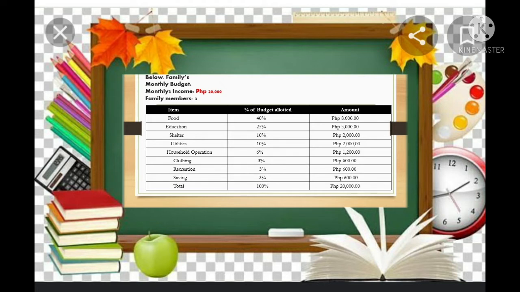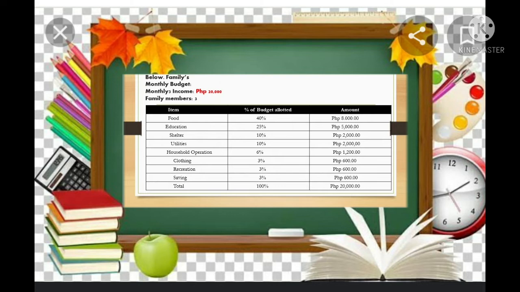And for utilities, 10%, we also have 2,000 pesos. And for the household operation, we have 6%, that is 1,200. And for clothing, 3%, and that is 600 pesos. And for recreation, we have 3% again, another 600 pesos. And for the savings, we have 3% also, 600 pesos. The total of 100% for the budget allotted and for the amount is 20,000 pesos.